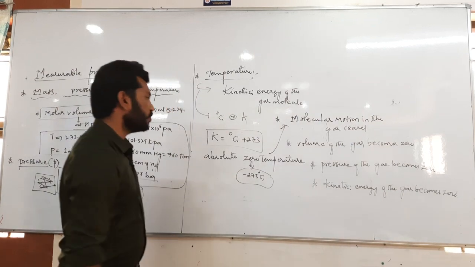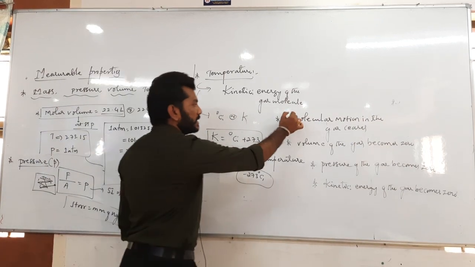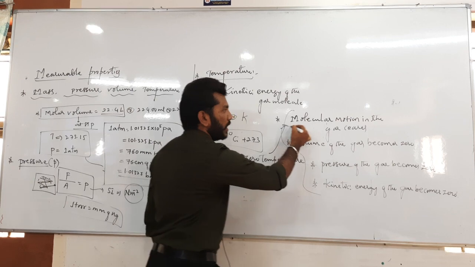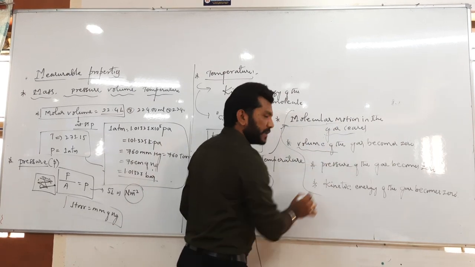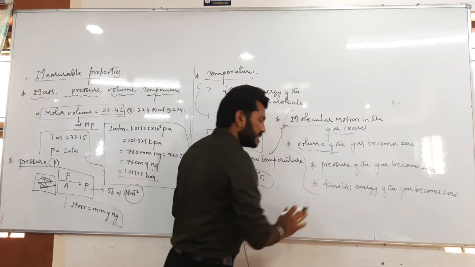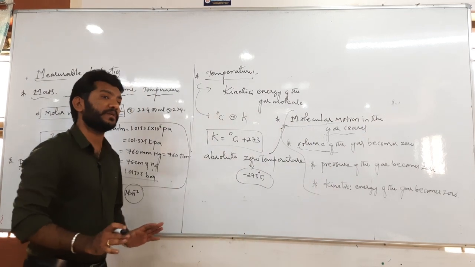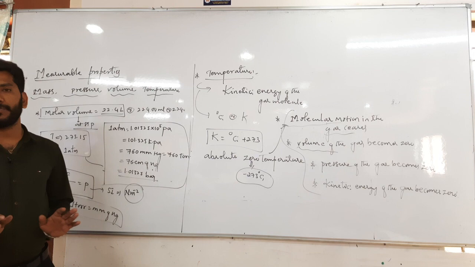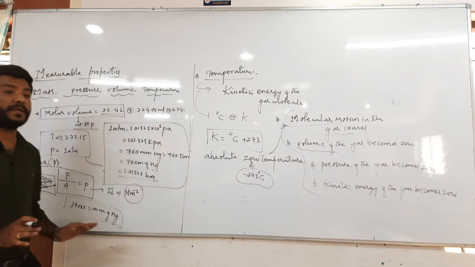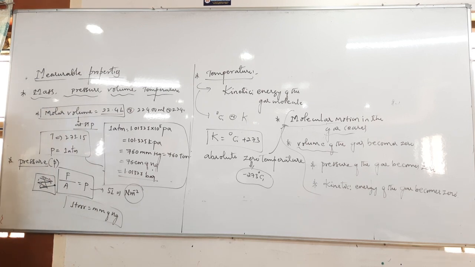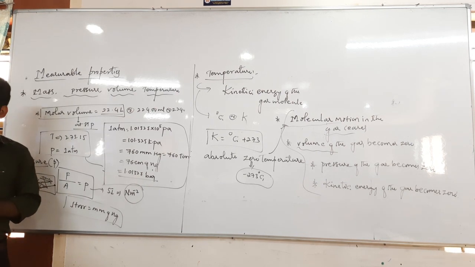Okay, so at zero temperature, these things are going to happen, guys. There is no molecular motion, the gas is squeezed out. Volume of the gas becomes zero, pressure becomes zero, and kinetic energy becomes zero at absolute zero temperature. So all these are the most important measurable properties with respect to gaseous species.